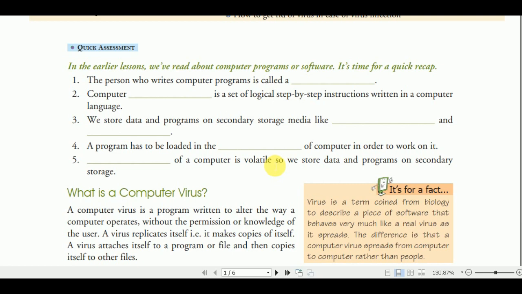So we store data and programs on secondary storage. The answer will be HDD or hard disk drive. Okay, the person who writes a computer program is called a computer programmer, or computer user, or computer software. You will find this answer.